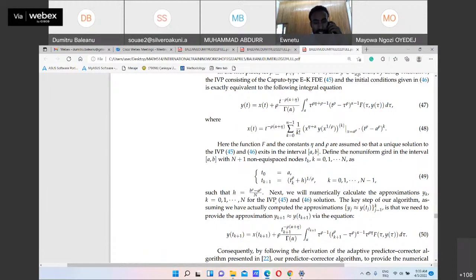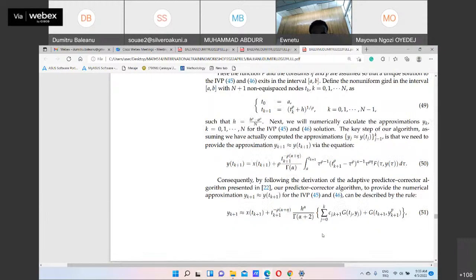approximation yk for the k-th step of our algorithm, assuming that we have actually completed the approximation yj for j up to k, we need to provide the approximation y k plus 1 via this equation 50. Consequently, by following the derivation of the adaptive predictor corrector algorithm presented in this reference, our predictor corrector algorithm to provide a numerical approximation y k plus 1 of 45 and 46 can be derived by the following rule.